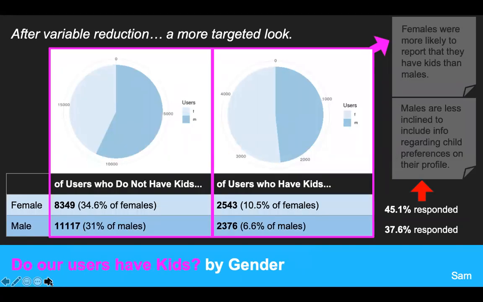When we reduced the data and took a more targeted look at male versus female users who have and don't have kids, we noted that females were much more likely to report that they have kids than males, specifically also noting that females are a minority of our user profile pool, but they still make up the majority of users who have kids. When we looked at user response to the offspring question by gender, a significantly higher percentage of females responded than males. So males are less likely to be inclined to include information regarding child preferences on their profile.